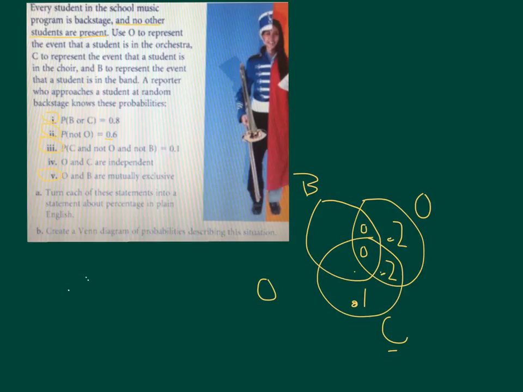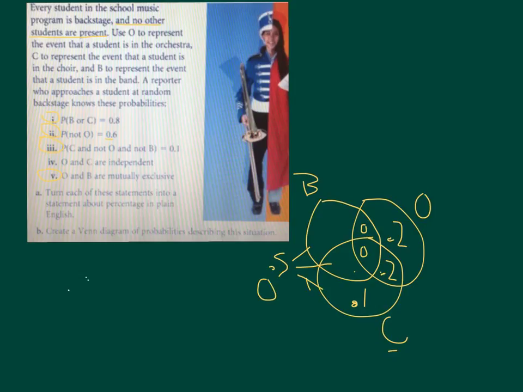Not O. So not O is 0.6. We know that this and this and this, those are what's not O is 0.6. We already used 0.1 of that, so that means those two parts are 0.5. Can't really know more about that yet.